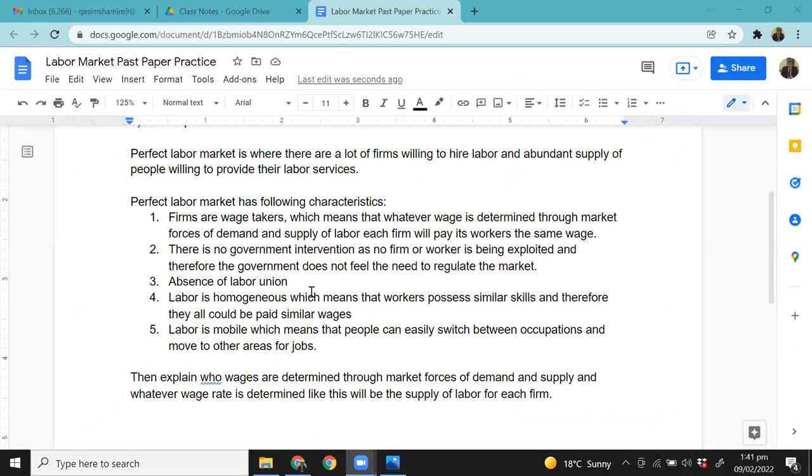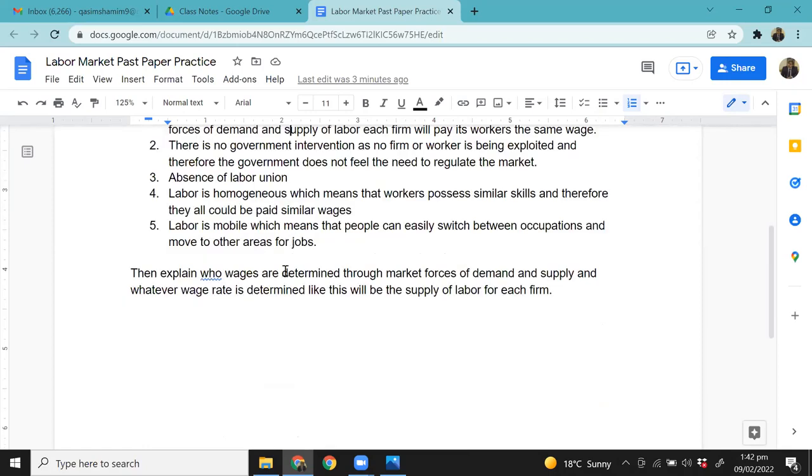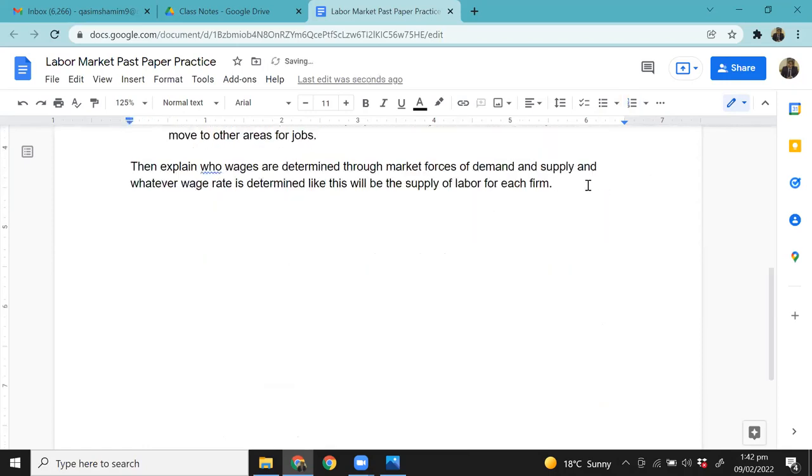Now moving on to the B part of the question. The B part here says, if the labor market is imperfect, is the determination of wage rate still better left to that market? I repeat the question. If the labor market is imperfect, is the determination of wage rates still better left to that market? Now, what the question is trying to ask you is, if it's an imperfect labor market, should wage determination still be done by that market itself, or should the government intervene? That's what the question is asking for.